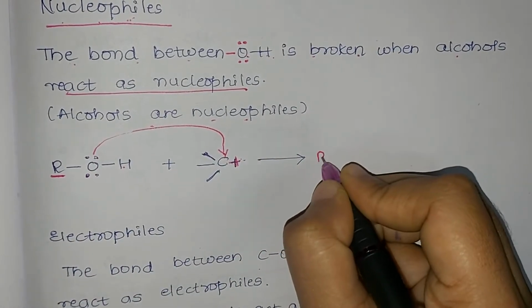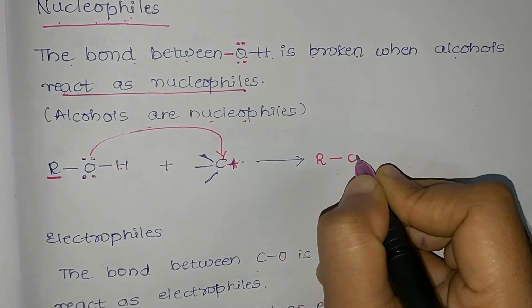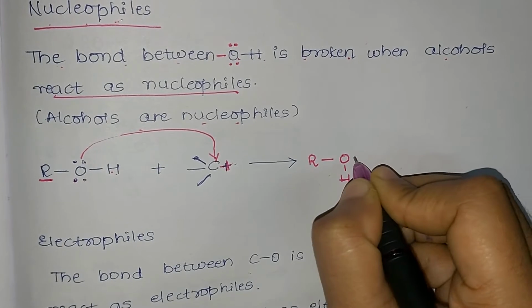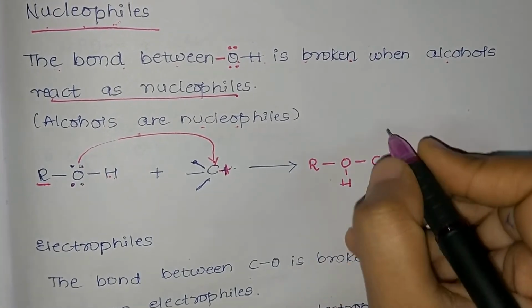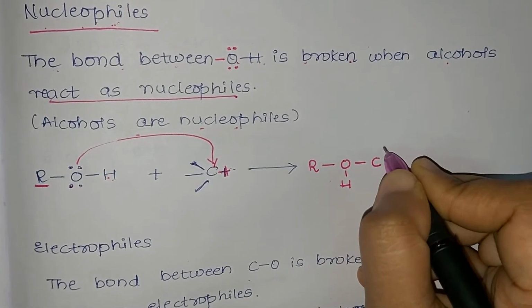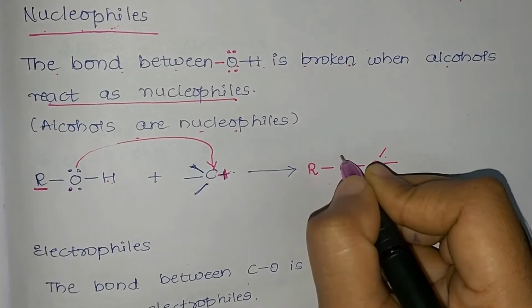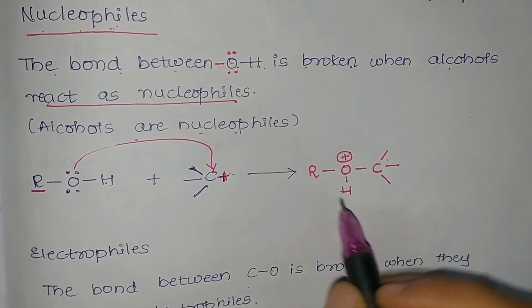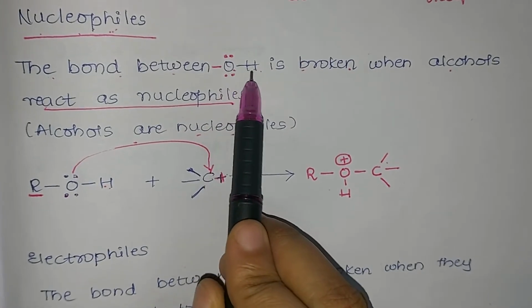Then it forms a bond with the carbocation which was present. Oxygen already has one hydrogen atom and a new bond is formed with the carbon atom, which is bonded on three sides. So we show those three bonds. Now oxygen becomes positively charged. Oxygen wants to become stable. To become stable, the OH bond is broken.